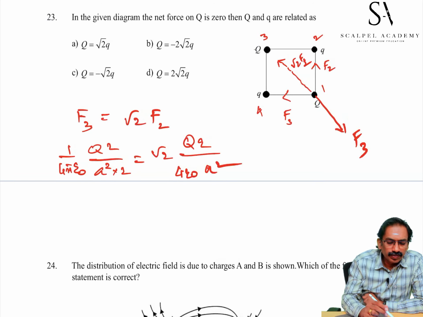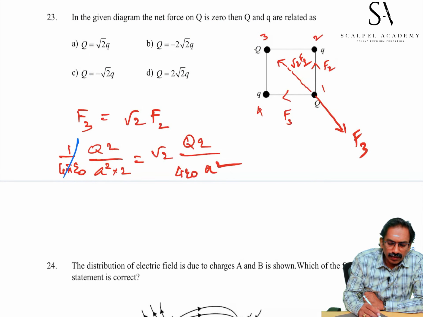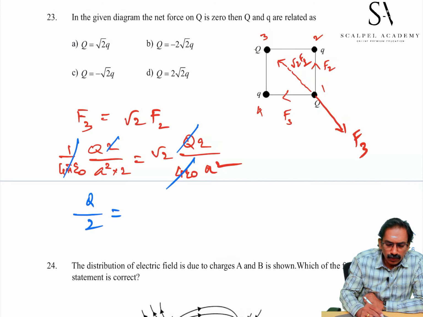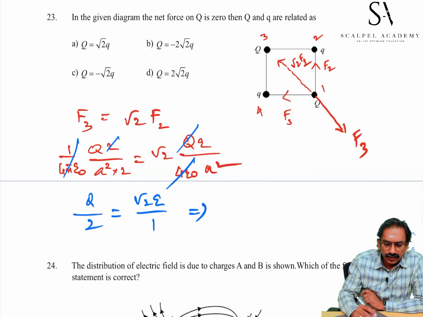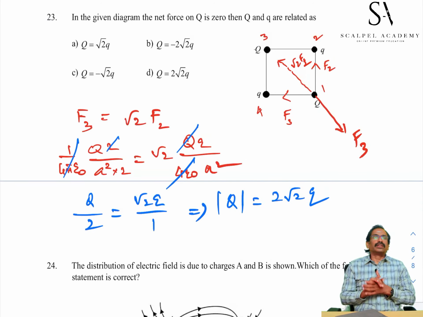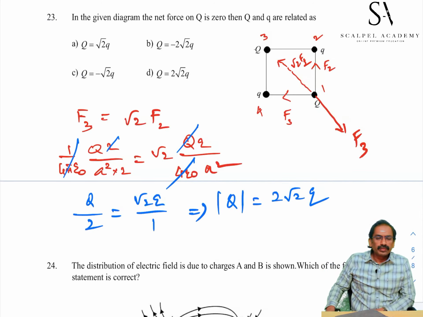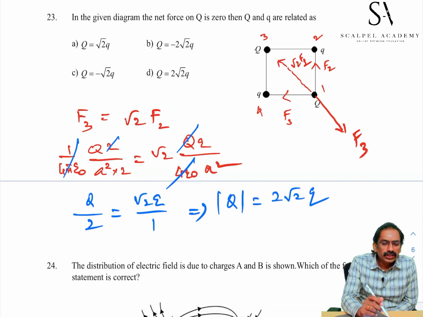Here we can get it: 4 pi epsilon naught gets cancelled, Q square and Q get cancelled. q by 2 is equal to root 2 Q by 1. That implies capital Q magnitude is equal to 2 root 2 small q. These two charges are unlike charges, then only any one of the capital Q can be at rest. Therefore, our best choice is B.